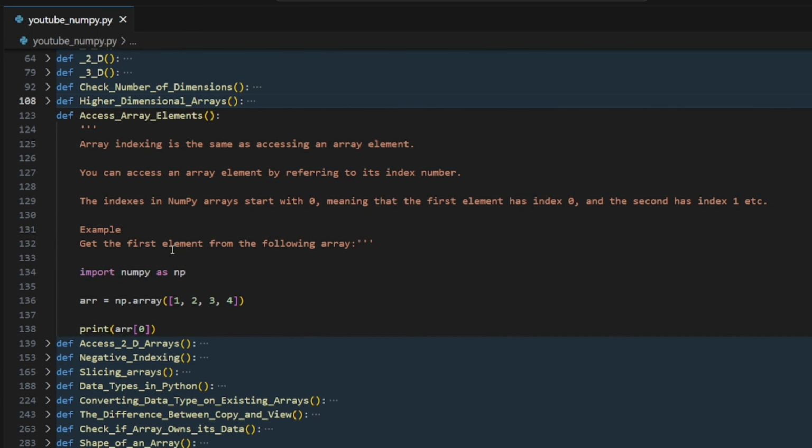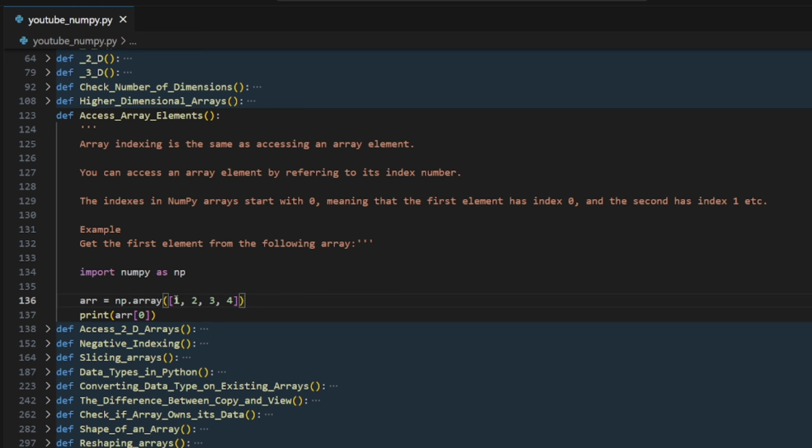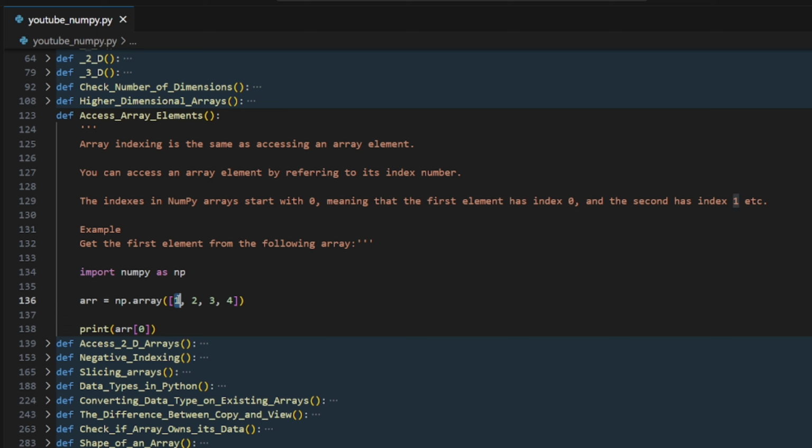Remember that in a list you had this. We have a list of 1 2 3 and 4, and if you want to print or access an element, what do you do? We simply mention the position number of that element. So in this case it will print 1, and here we have the same flexibility to access an element inside an array. Here it gives 1, at position 0, and if I change this to 3, it will give us 4.